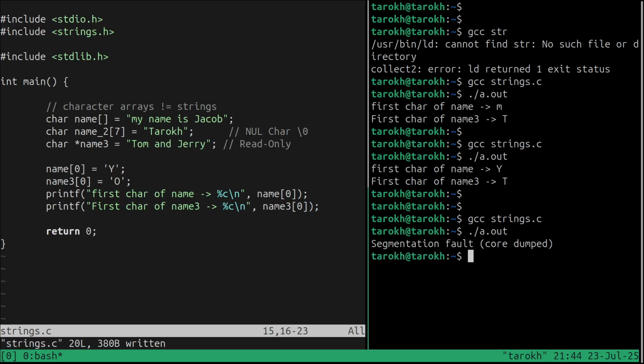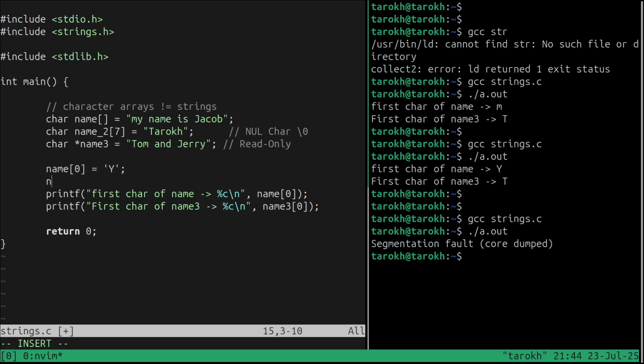Segmentation fault, of course. This is read-only memory, and you're not going to be able to change it. So these are the differences that we have here. It's read-only.